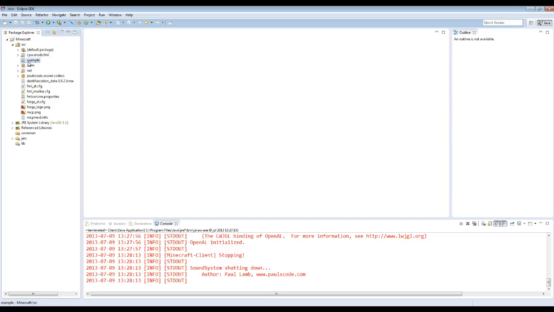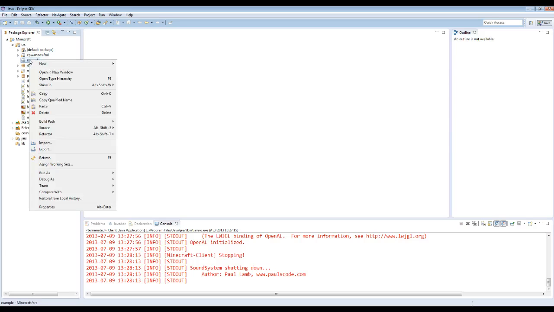If you want to, you can do other solutions. I know in Palmer's Let's Mod series, he's setting up a specific project for his mod. So you have multiple projects, one for Minecraft and one for his actual mod, and then he can have multiple projects loaded at the same time and so on. That's a possible way of doing it. That's not how I'm going to do it. I'm going to do it very simple and just create a package here inside the source folder and go from that.